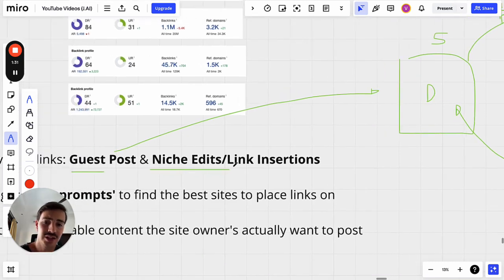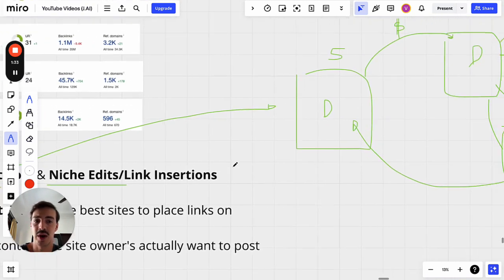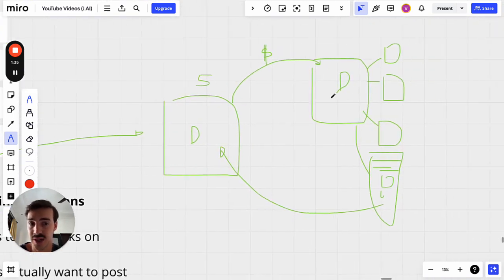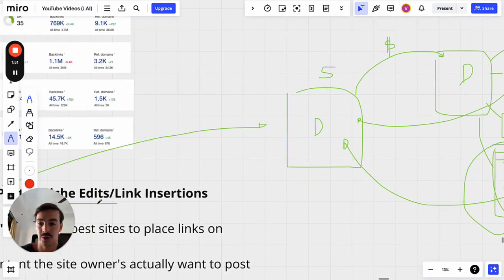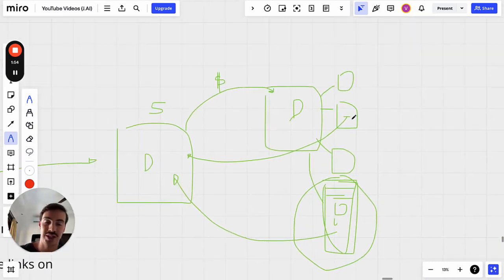Now, niche edits, or link insertions, are a bit different. You still reach out to a site, but instead of asking them to write a whole new blog post, you just ask them to insert a link back to your site in an already existing blog post of theirs. The difference is that with a guest post, you are writing a brand new piece of content. With a link insertion, also called niche edits, you're inserting a link in an already existing article. That's the main difference.